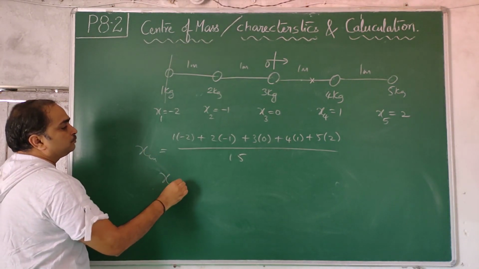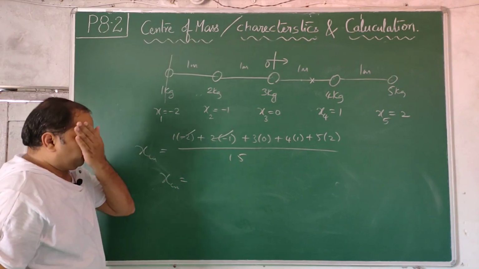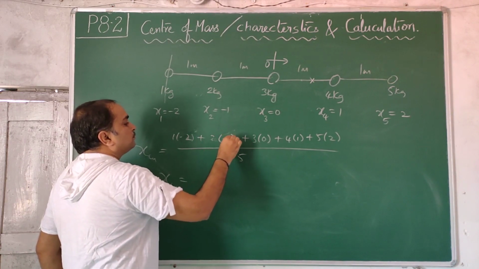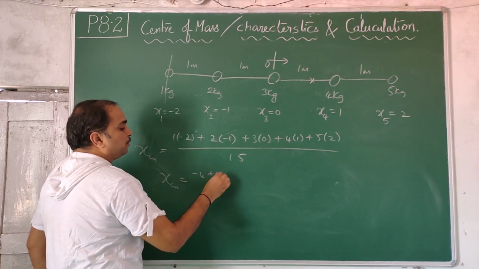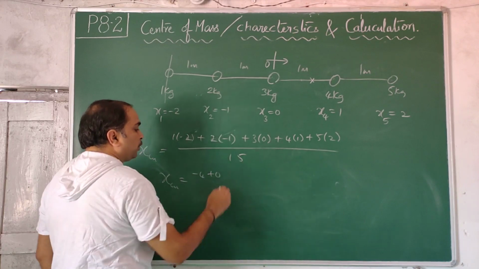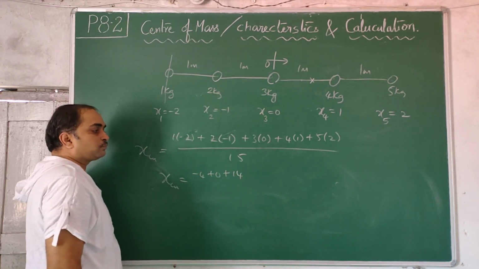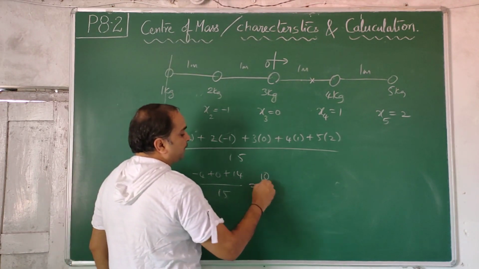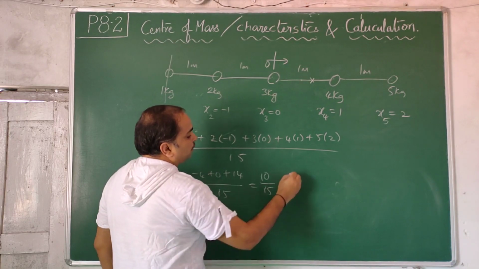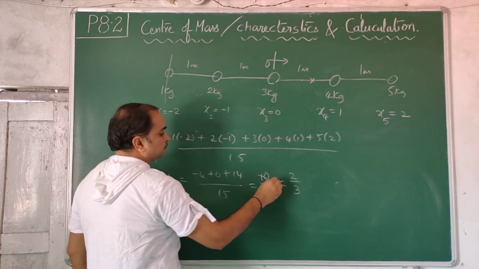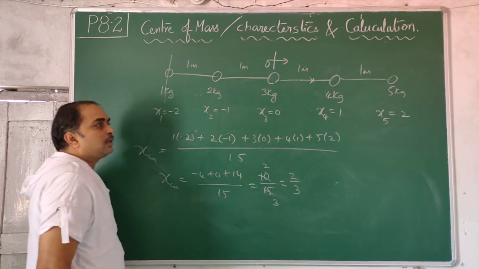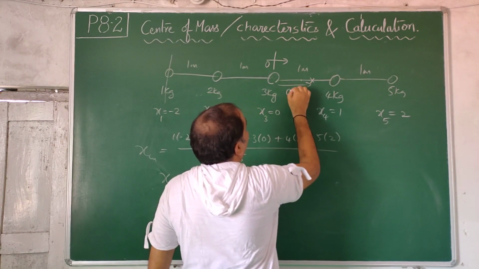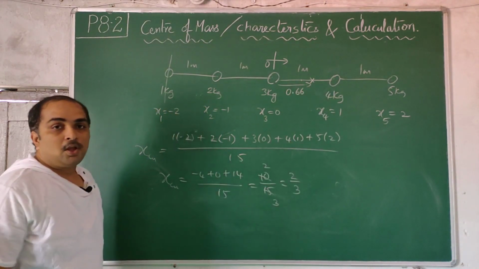XCM: 1 into 2, 2 into 1. Sorry, minus, it will not cancel. This is minus 4 plus 0, 4 plus 14, divided by 15. 10 by 15, which is 2 by 3. 3 dividing 2, you will get 0.66. So from here we got the distance 0.66 meters.